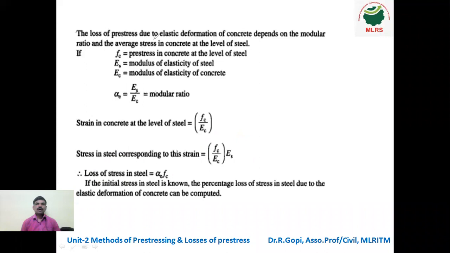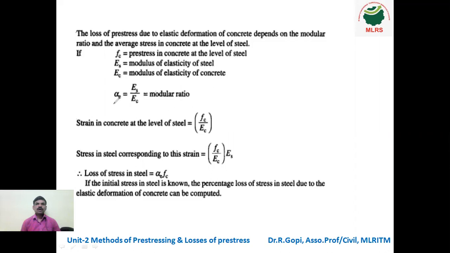The loss of pre-stress due to elastic deformation of concrete depends on the modular ratio and the average stress in concrete at the level of steel. So you can see here, fc is the pre-stress in concrete at the level of steel, Es is the modulus of elasticity or Young's modulus of steel, and Ec is the modulus of elasticity of concrete.